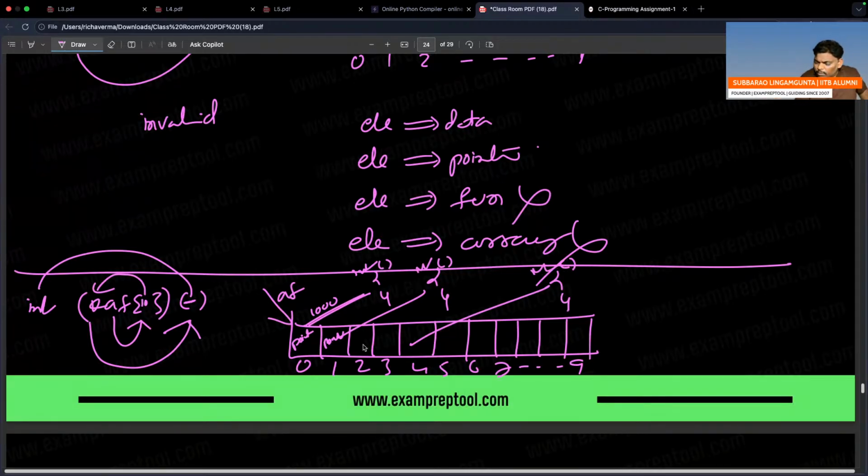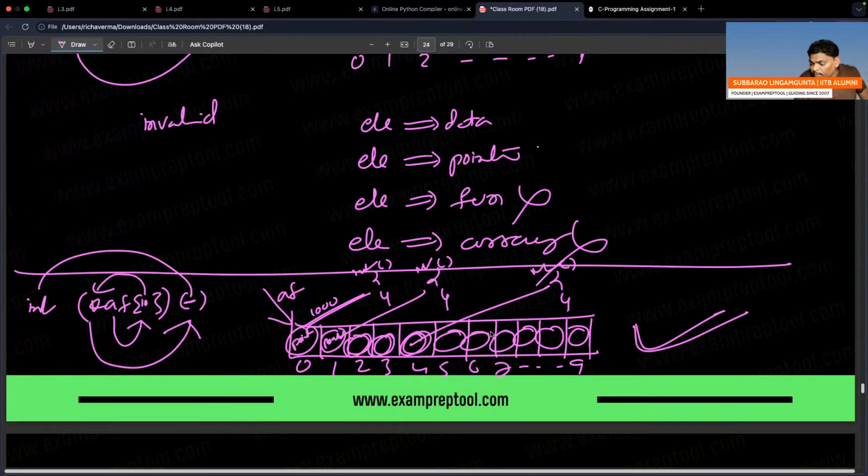So remember, elements can be pointers. Pointers of what? Pointers of function, pointers of data, pointers of array. I don't have any objection, right? Here can be data or pointer. Pointer of function maybe, pointer of array maybe. This is valid, because inside you are keeping a pointer. Inside here, you can keep pointer or data.